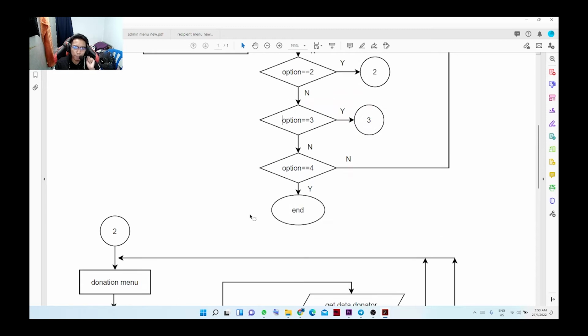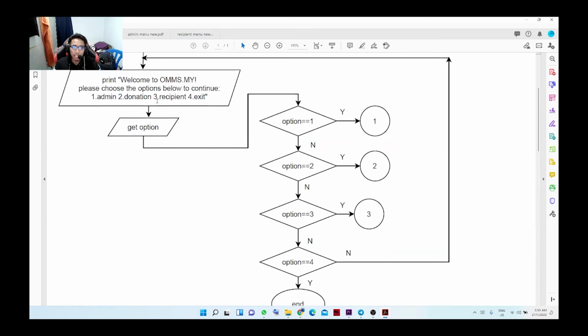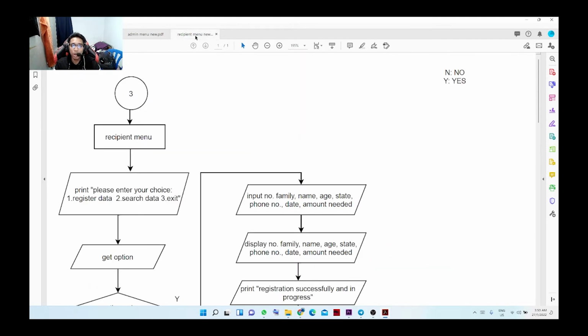So now what happens if the user chooses number 3, which is the recipient? When the user chooses number 3, it will enter the recipient menu. In the recipient menu, it will print please enter your choice. The user can choose number 1 to register new data, number 2 to search any data, or number 3 to exit the program.